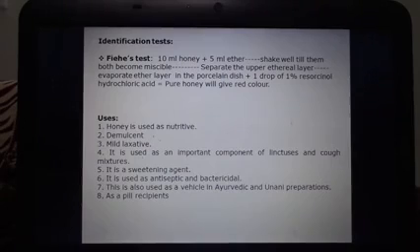Now the uses of honey: as a nutritive, demulcent, mild laxative, and an important component in liqueurs and cough mixtures. It is used as a sweetening agent, as an antiseptic and bactericidal. It is also used as a vehicle in Ayurvedic and Unani preparations and as a pill excipient.